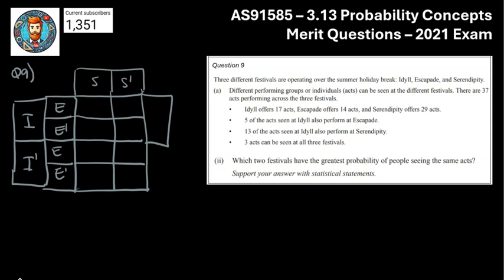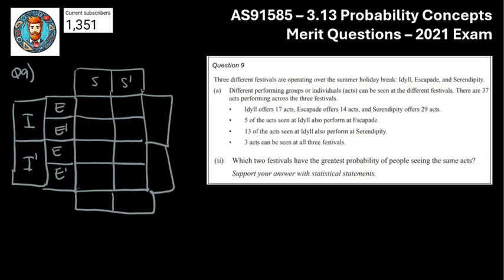That's my total for I. That's my total for I dash. Those there are my S and S dash totals. And down the bottom there, that can be my grand total. So let's get into this. And just a reminder, the best strat for these are listing the outcomes in the questions when you're not sure about them. And obviously the coding method that I'm going to show you through this.